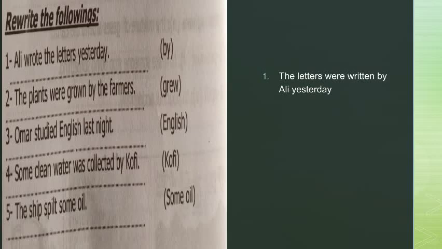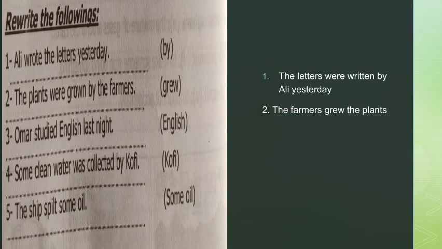Here I should start with the subject because the sentence starts with the object. Okay, cancel by and cancel where, and I start with the subject. The farmers grew the plants. Okay, this is number 2.